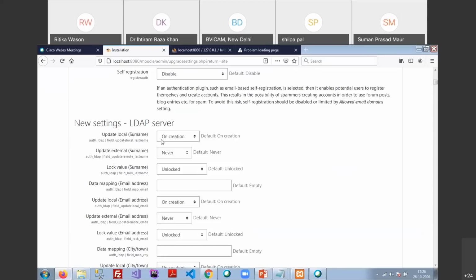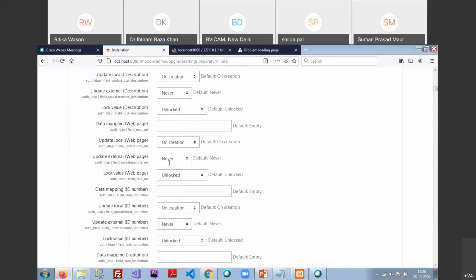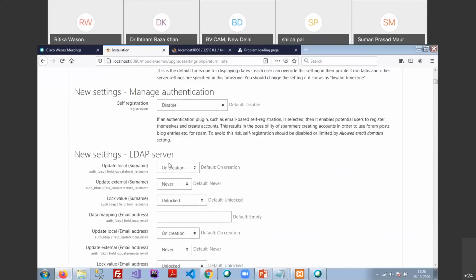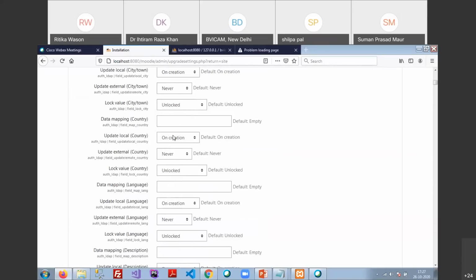Now there are LDAP servers. LDAP servers are basically used when you are following some kind of server-based system like Windows Server or Linux Server installed on your premises, and you want all the students or members who are registered with those servers to also be able to access your Moodle. Then you can select the LDAP server settings.